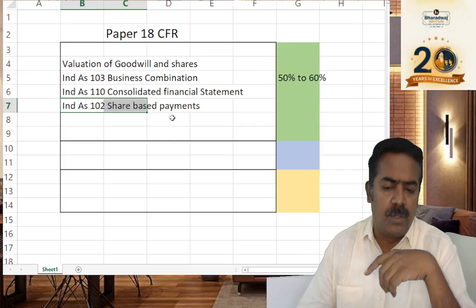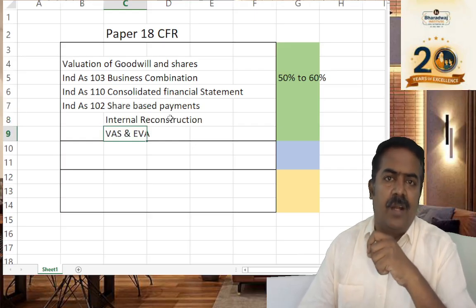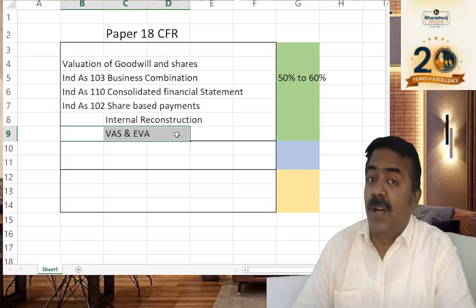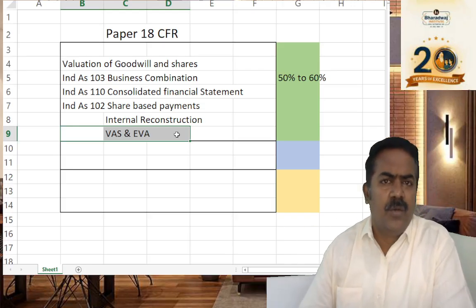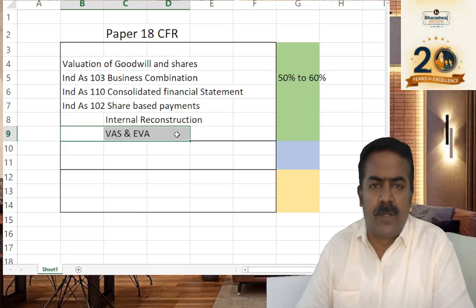Ind AS 102, share-based payment, then internal reconstruction, and of course value-added statements and economic value-added. Value-added statements and economic value-added are common to BVM, cost audit as well as the financial reporting paper, so this will definitely be tested in any one of the papers for about 10 marks.